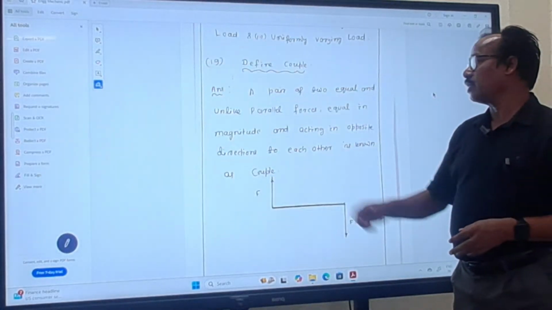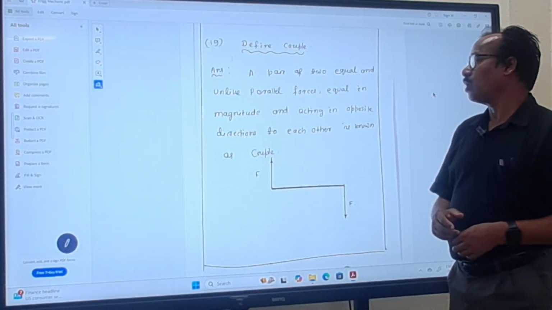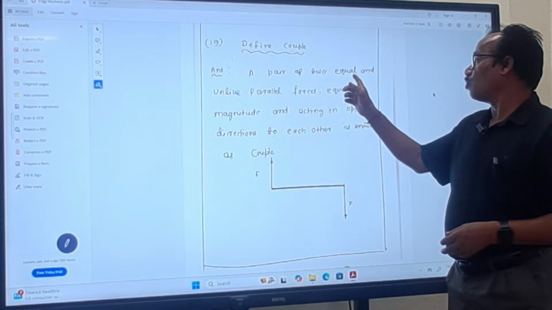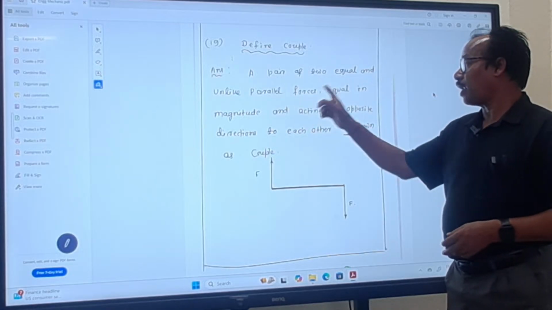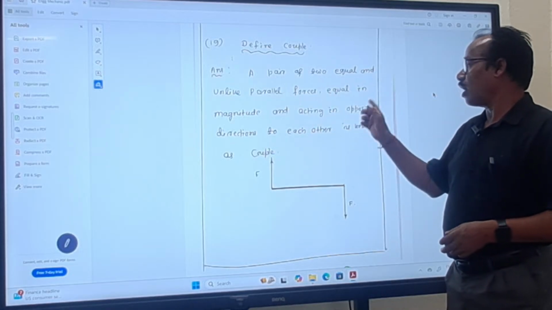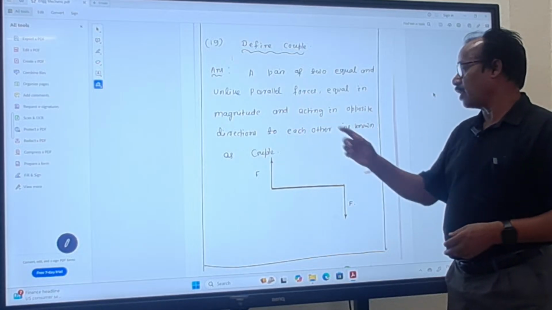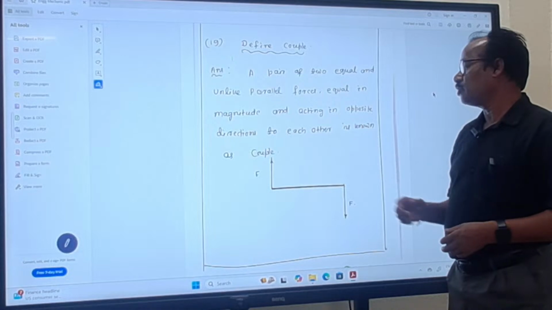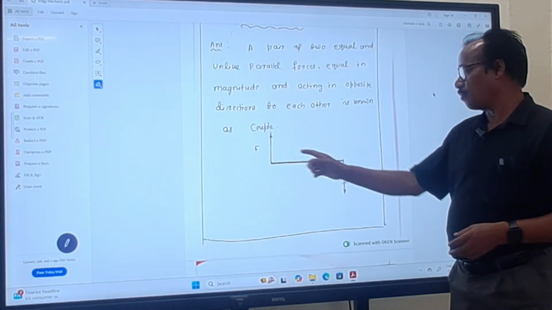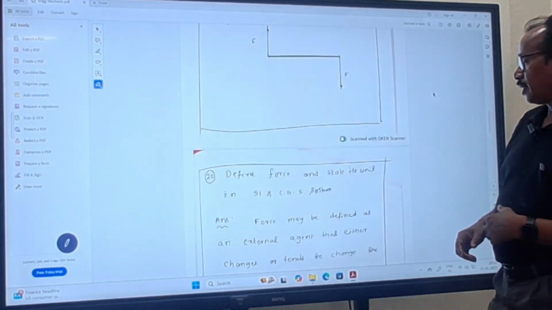The next question is, define couple. A pair of two equal and unlike parallel forces, equal in magnitude and acting in opposite direction to each other, is known as couple. This is the diagram of a couple.